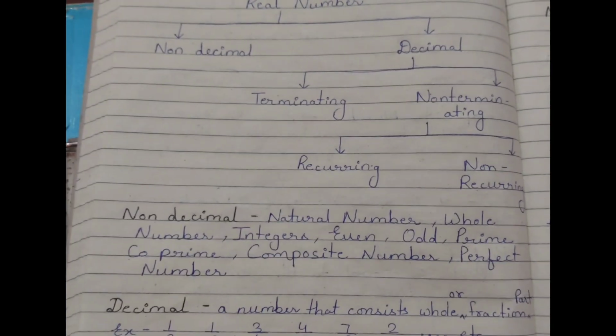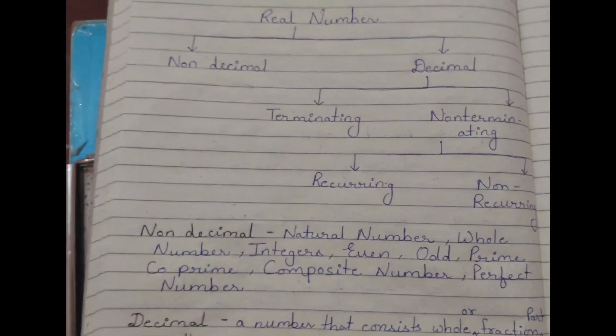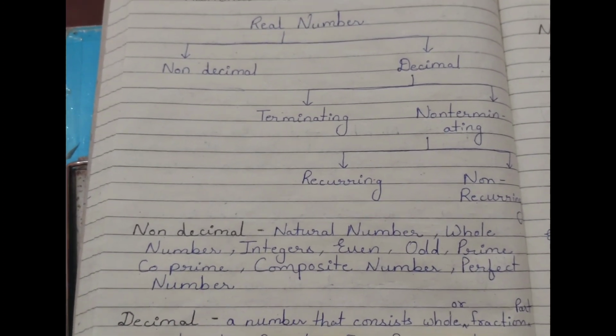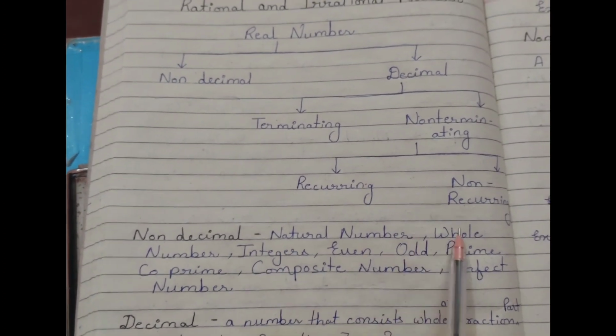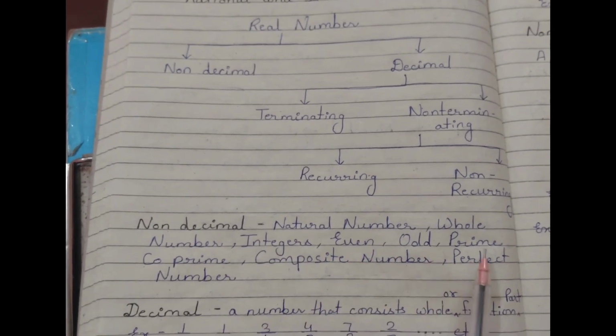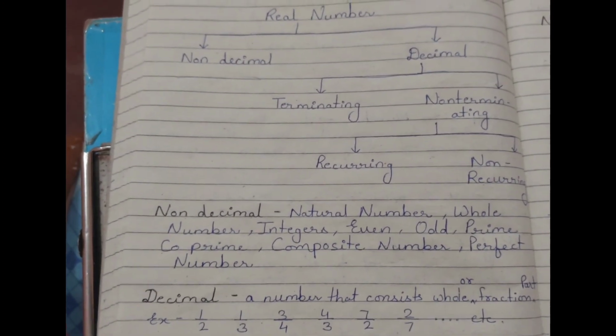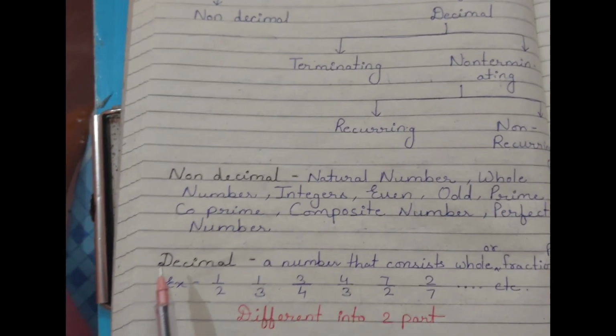So going ahead, firstly we will talk about non-decimal numbers. Non-decimal numbers, which we studied in earlier videos, are natural number, whole number, integer, even, odd, prime, co-prime, composite and perfect numbers.